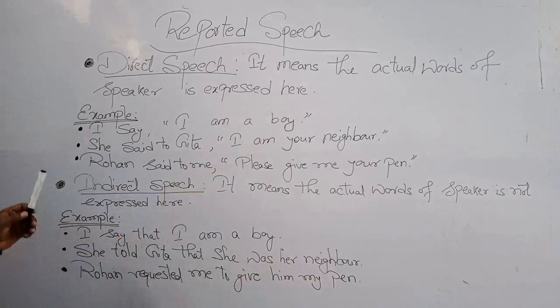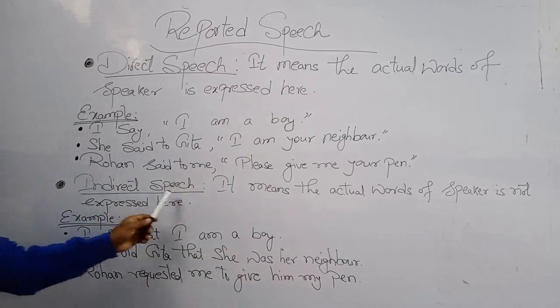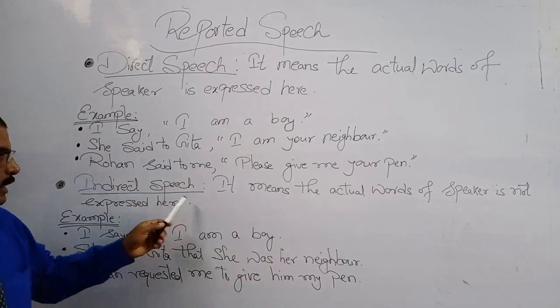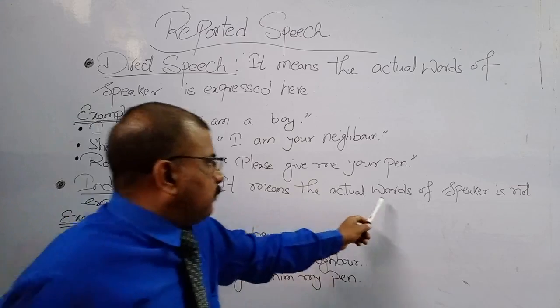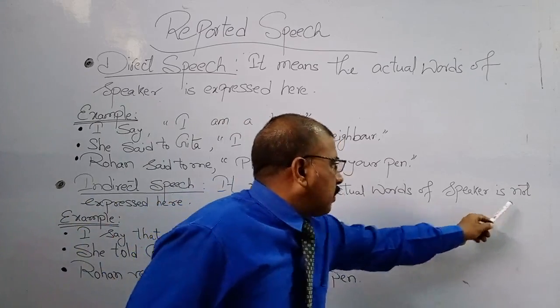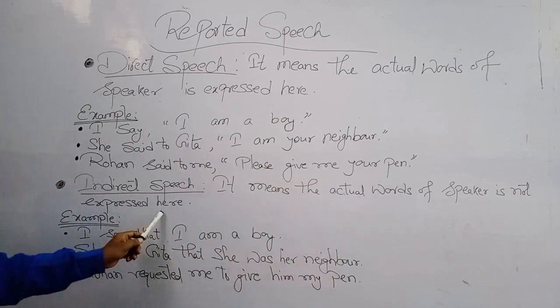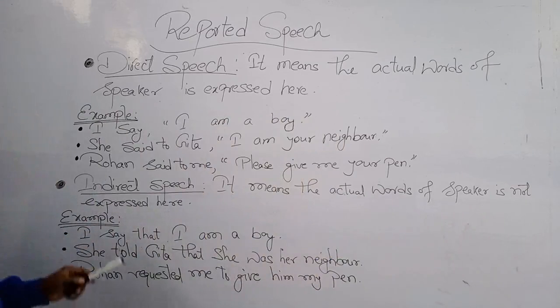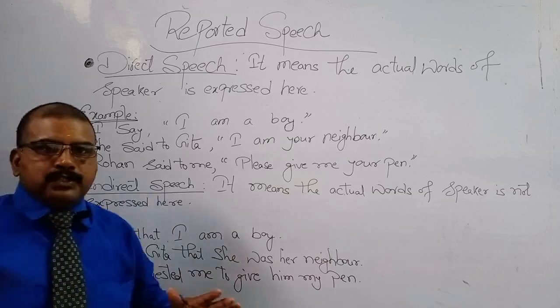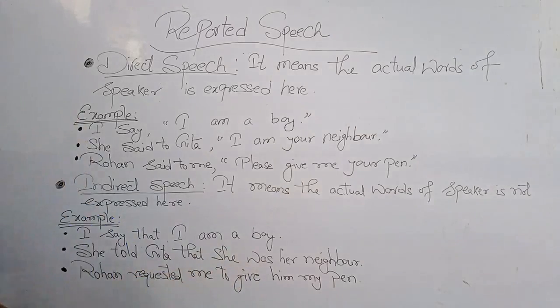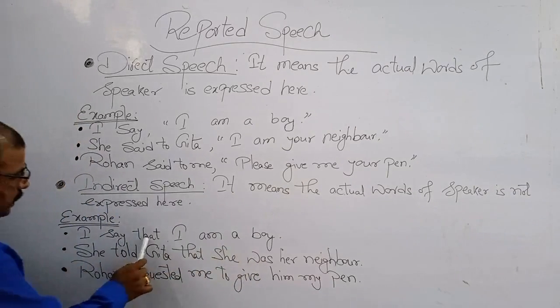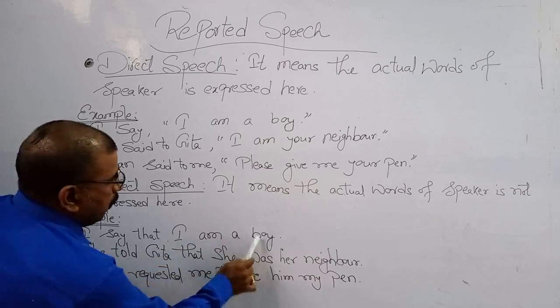Now, next is indirect speech. Indirect speech means the actual words of the speaker are not expressed here. Example: I say that I am a boy.